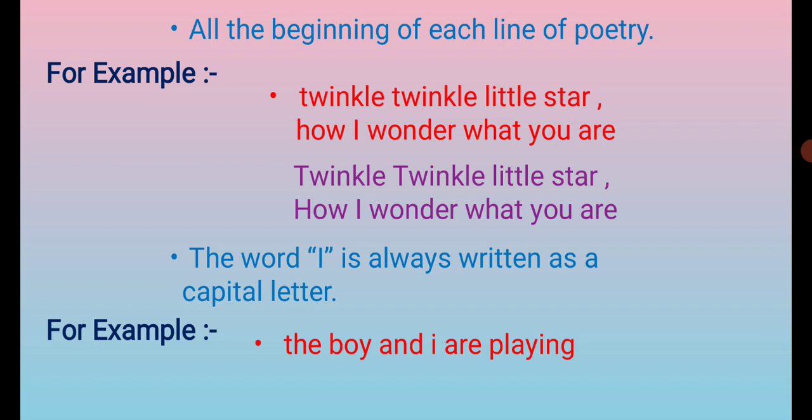And here we are learning about the I, and wherever the I is, we write I as a capital letter. So in this sentence, the boy and I, the T of the and the I, both are going to be capitalized. So let's see. The boy and I are playing. This is the use of proper capitalization to make the sentence clear and meaningful, right?